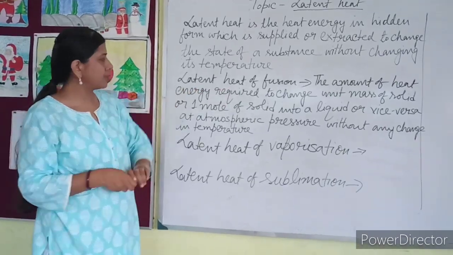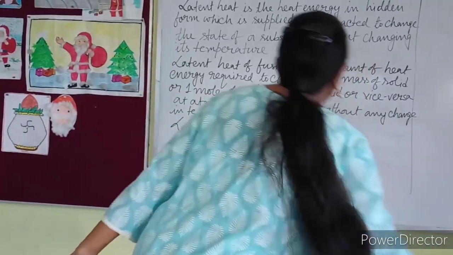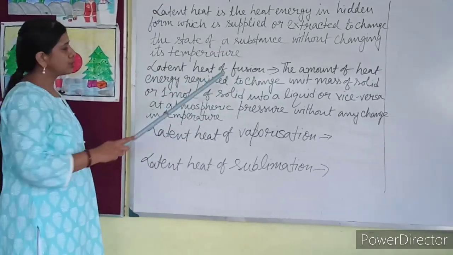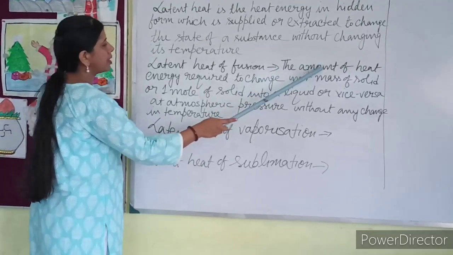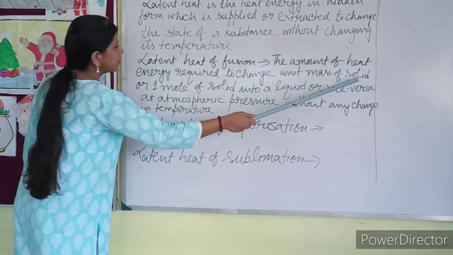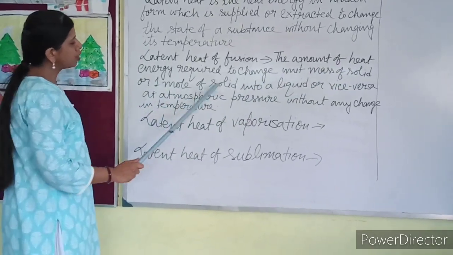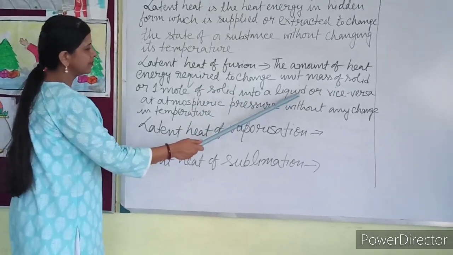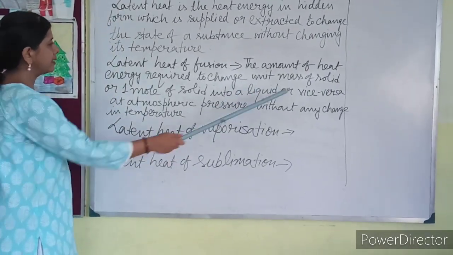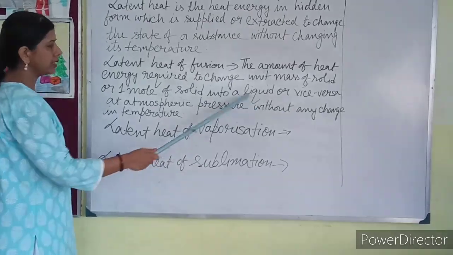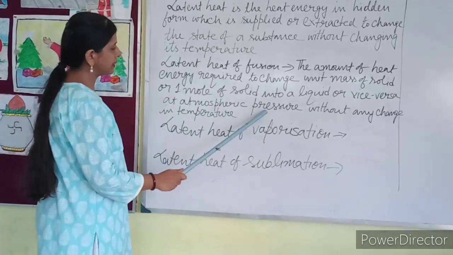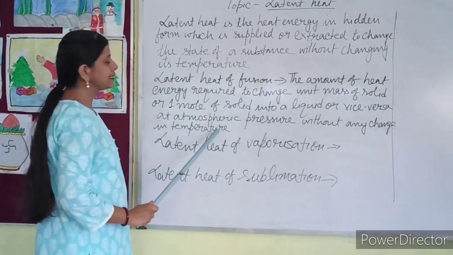Now my definition of latent heat of fusion. Fusion means melting. So latent heat of fusion is the amount of heat energy required to change unit mass of solid or 1 mole of solid into a liquid or vice versa. What is the meaning of vice versa? Here I have written solid is changing into liquid. Vice versa means liquid is changing into solid at atmospheric pressure without any change in temperature.